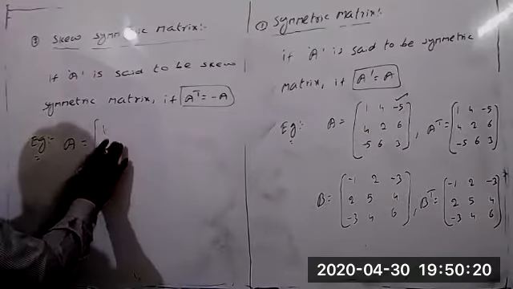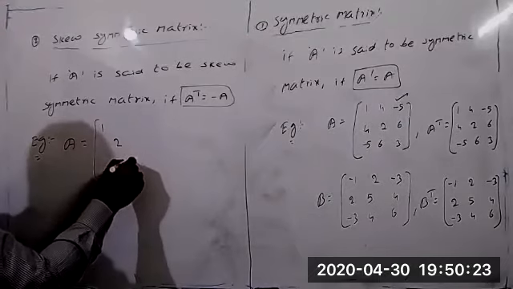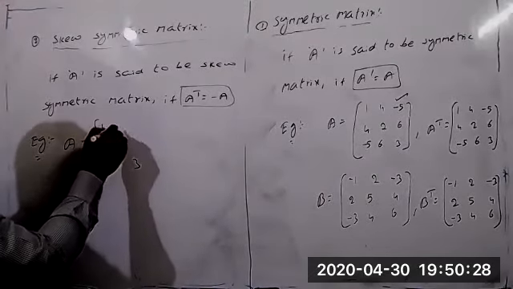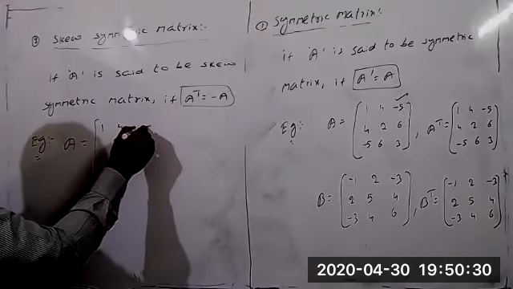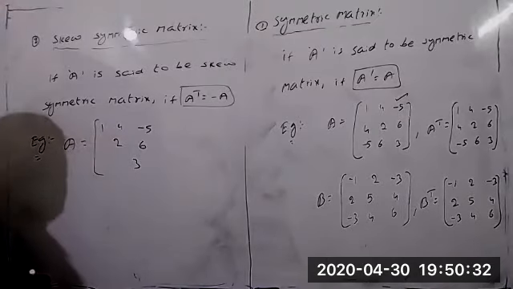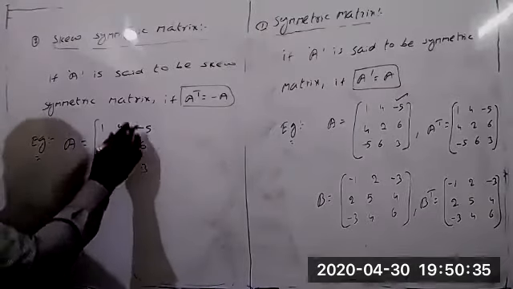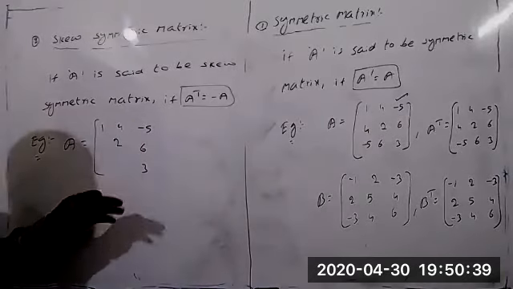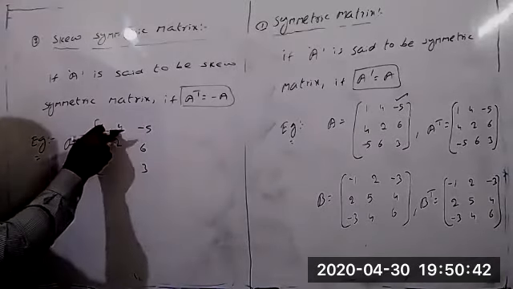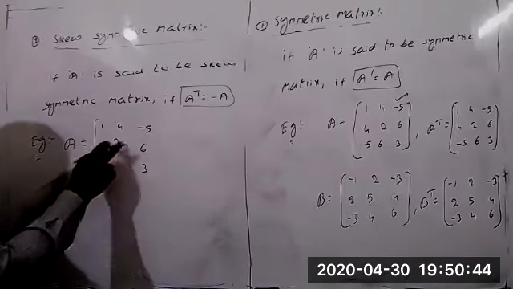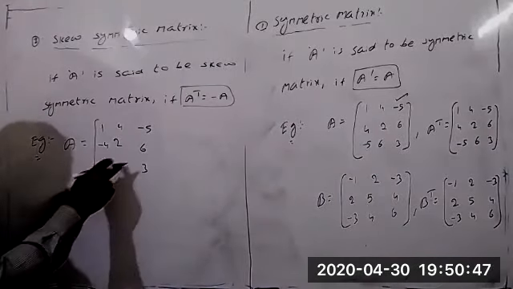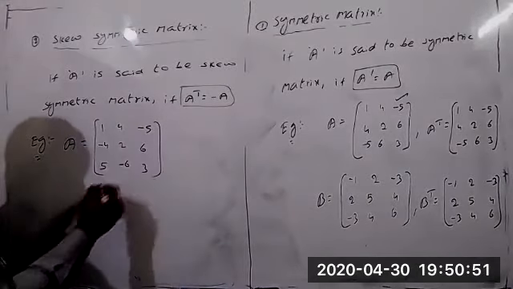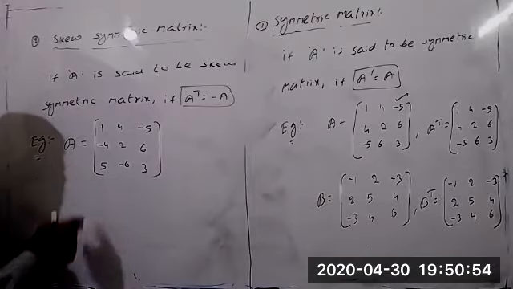Same elements you can take, 1, 2, 3. Suppose I'm taking here now 1, 2, 3 as the 3 diagonal elements. Suppose I'm taking here 4, -5 and 6. These are what we call the upper triangle elements. Now to these elements you can take the opposite sign. +4 is given, you can write compulsory -4. -5 is given, you can write +5. +6 is given, you can write -6. -6. This is what we call a skew symmetric matrix.